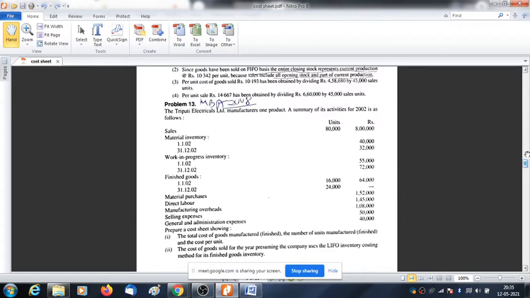In this problem, you can see this problem came in the year 2008, and after that it was repeated a few times. 8,000 units is the sales, and the value amount is rupees 8 lakh.